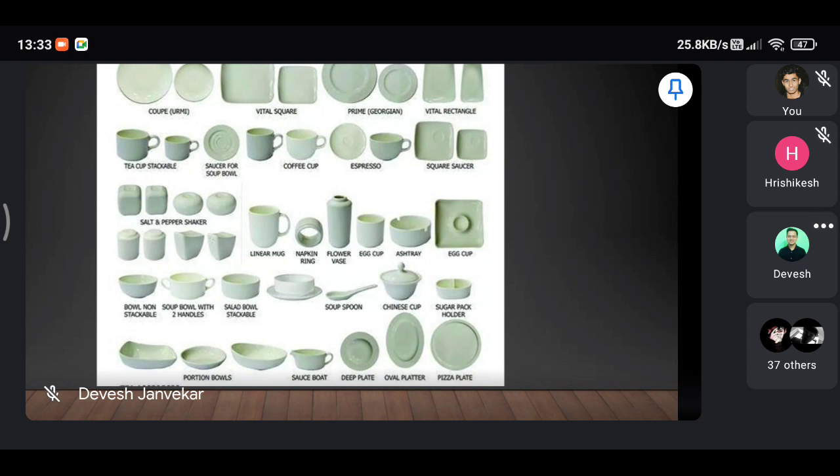Mihir is here. Mihir or Pranjali is here.